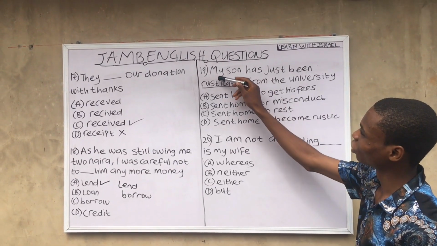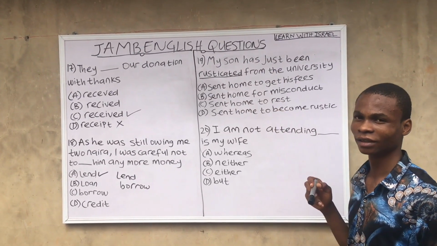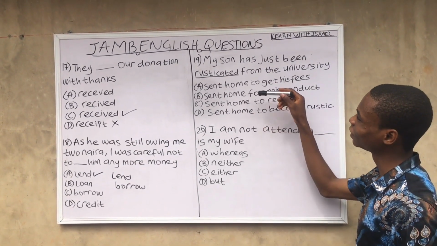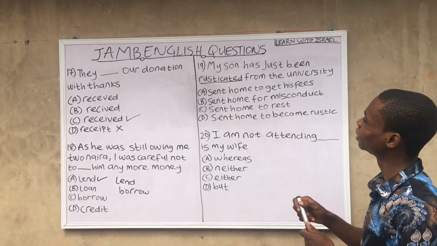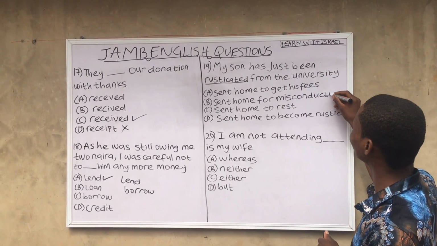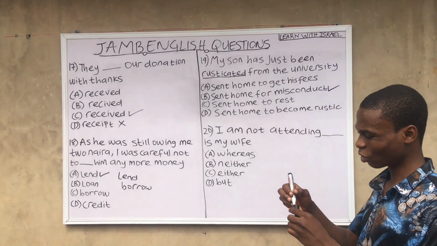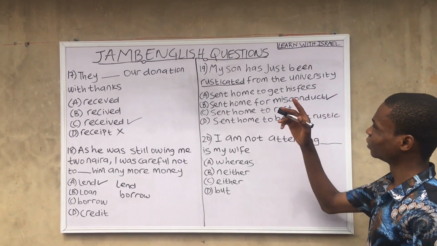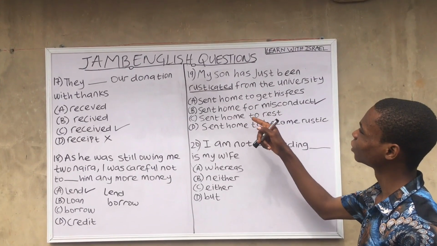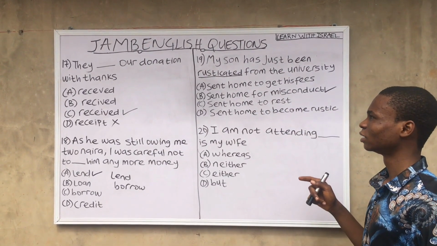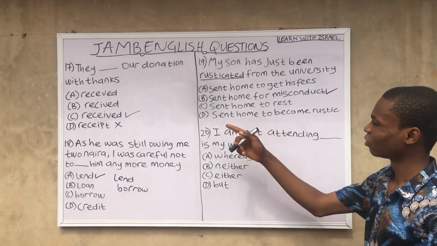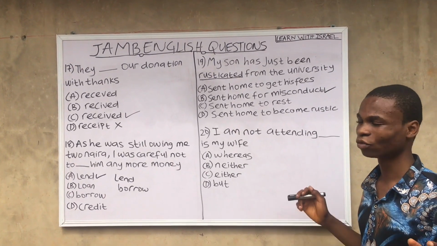So here they are telling us to interpret the word rusticated. So viewers, interpret it. Rusticated here in the options is sent home for misconduct. Option A, C and D are all wrong. Rusticated means sent home for misconduct, which is also expelled. Question 20, which is the last question for episode 1.